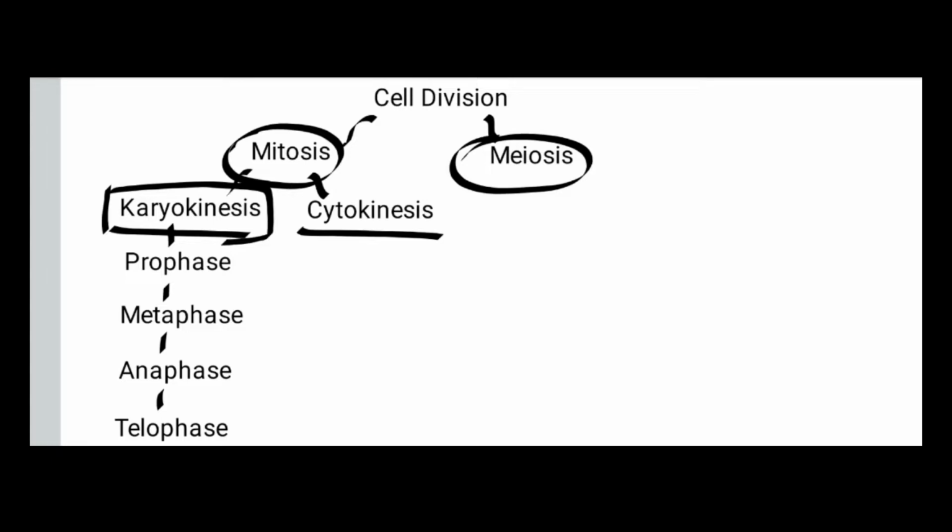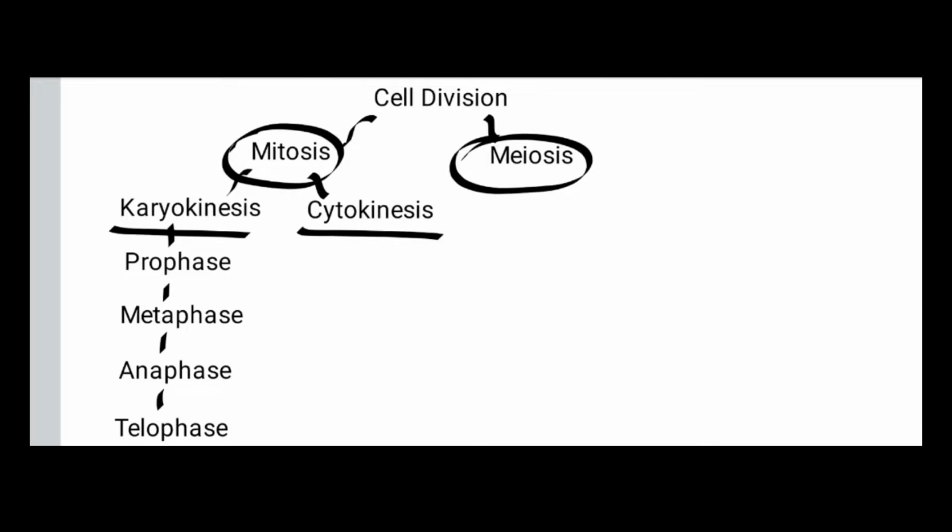Whereas cytokinesis means cytoplasmic division. After completion of nuclear division or karyokinesis, cytokinesis occurs, and after that two daughter cells are formed.